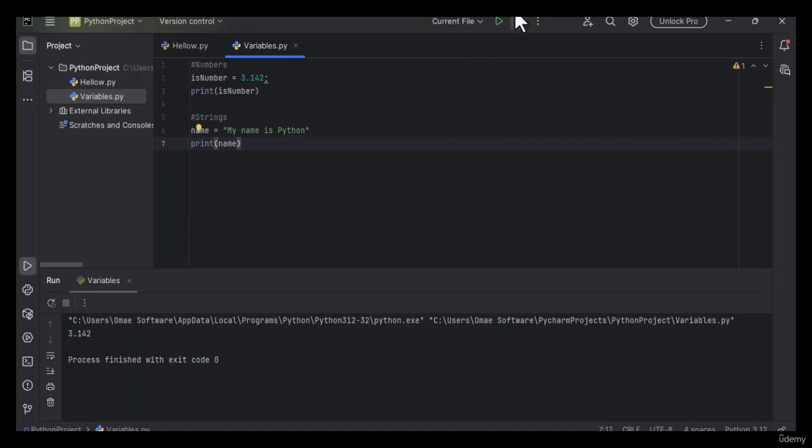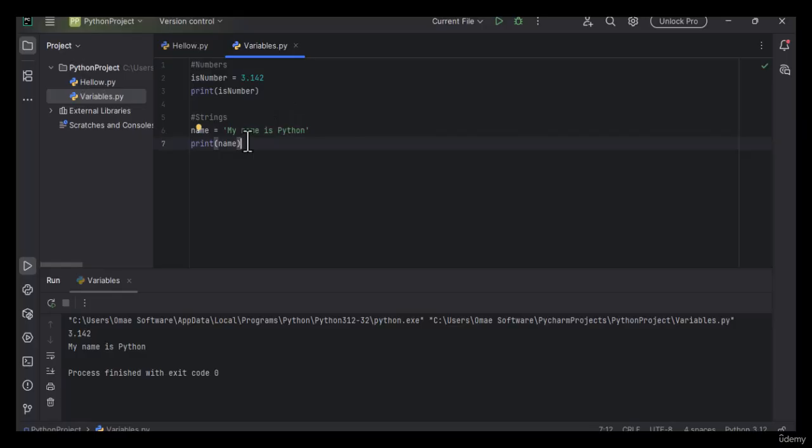I print, and I now have my name is Python. I think I can also put this in single quotes. Run this, still Python.